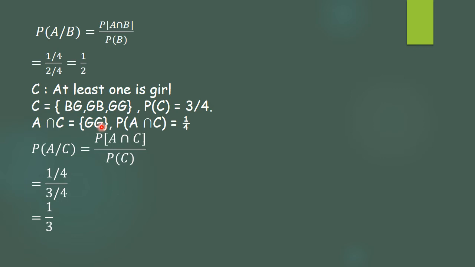So I hope you have understood what is meant by conditional probability. To solve conditional probability, this is the easiest way: take the intersection upon the probability of B if it is A given B. Because we can calculate A, we can calculate the set B, and we can calculate the A intersection B. Otherwise, as I've just stated, we can go with this as a sample space, and out of this sample space, GG will have the chance 1 out of 3, so its probability becomes 1 by 3.